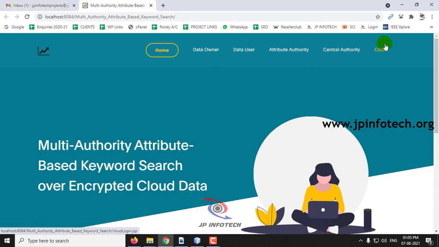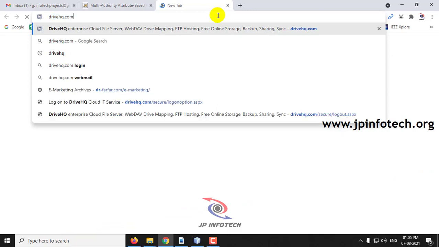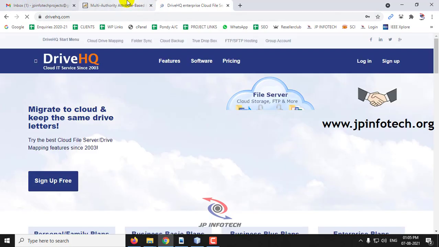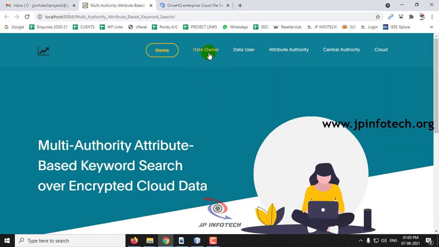So as this is a cloud project, the file that we are uploading should be hosted in the cloud also. For that purpose we have used Drive HQ, a cloud service provider. And when I'm uploading the file, let me show you this part. So first let me go to the data owner part.